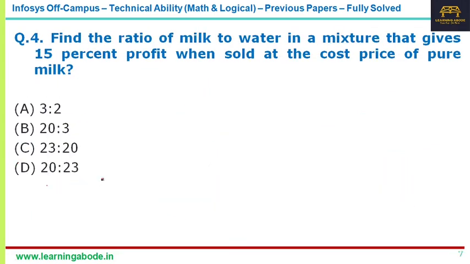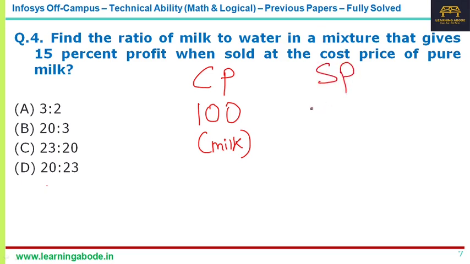Now the fourth question is based on ratio. Find the ratio of milk to water in a mixture that gives 15% profit when sold at the cost price of pure milk. Assume the cost price of whatever is in the container is only milk, since we are assuming water is free of cost. Let's assume the cost price is 100 rupees. The selling price is 115. It is the same milk, and of course you have some water as well.